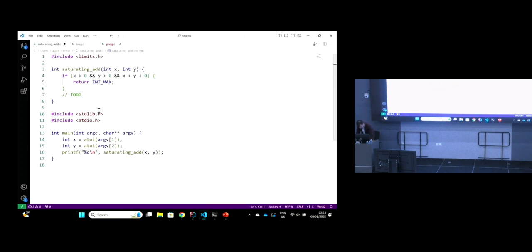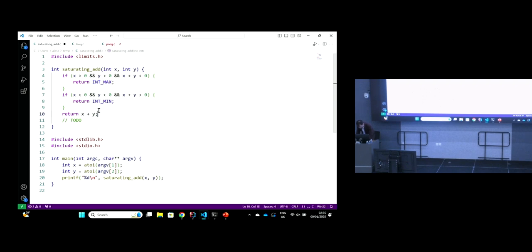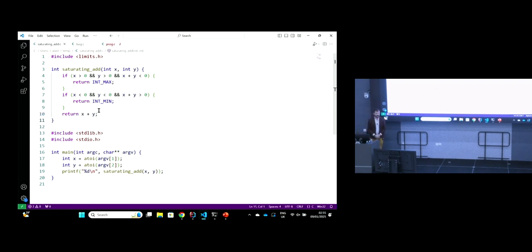And on the other hand, if x and y are both negative, but x plus y is positive, then that would mean that we had underflow and we would want to return int min. And otherwise, we'd want to return x plus y. So if your view of computer arithmetic is that two's complement is how you represent signed integers, then this would be a perfectly legitimate way to implement saturating addition.